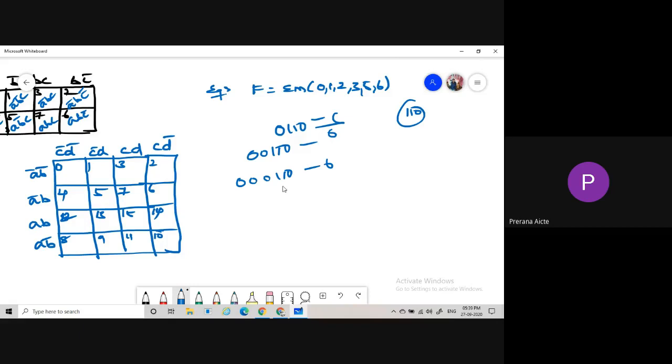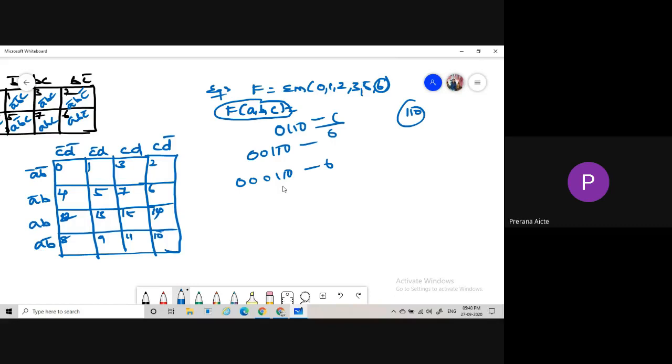Otherwise, sometimes the question is given directly as f of A, B, C, so simply we use 3 variables. Otherwise, first we see what the maximum number is and what its binary representation is with minimum bits.